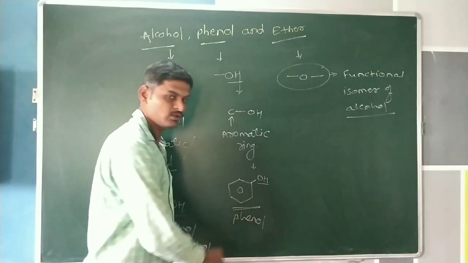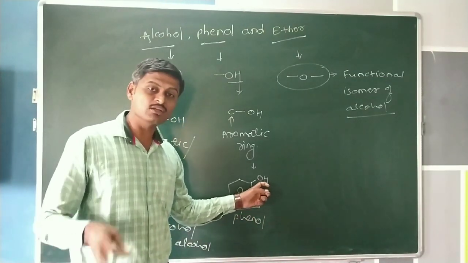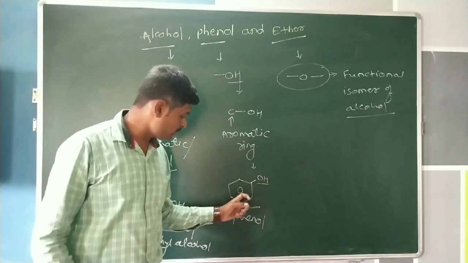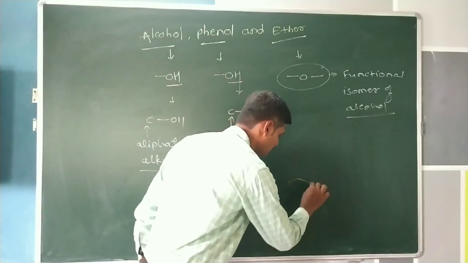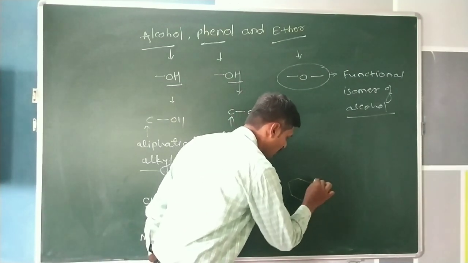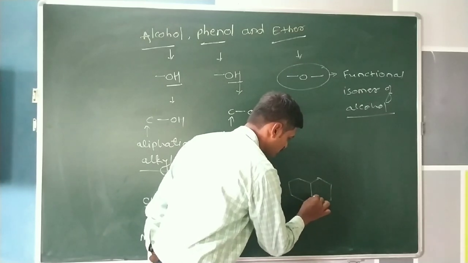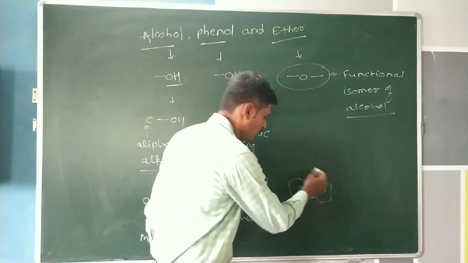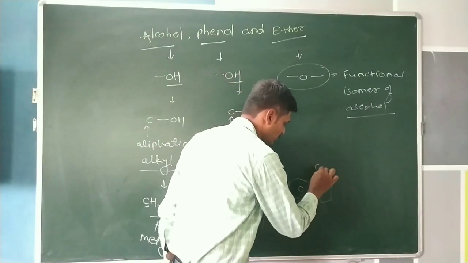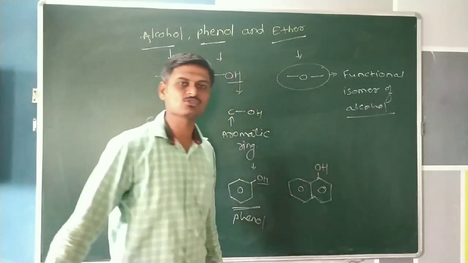But in the case of phenol, the hydroxyl group is not only attached to benzene, but it can be attached to any kind of aromatic ring. This structure is naphthalene. One hydroxy group is attached to the naphthalene.